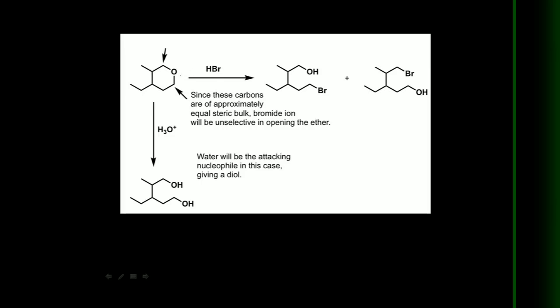Next, coming to this one. In the reaction of this cyclic ether with HBr, there are two possibilities: either this carbon-oxygen bond breaks or that carbon-oxygen bond breaks. Here this is an alpha carbon, but the adjacent beta carbon is bulky in nature, while here this beta carbon is not bulky. That's why in this case this bond breaking takes place. There is protonation on this oxygen, and next Br minus attacks this carbon. As a result, this is the major product.